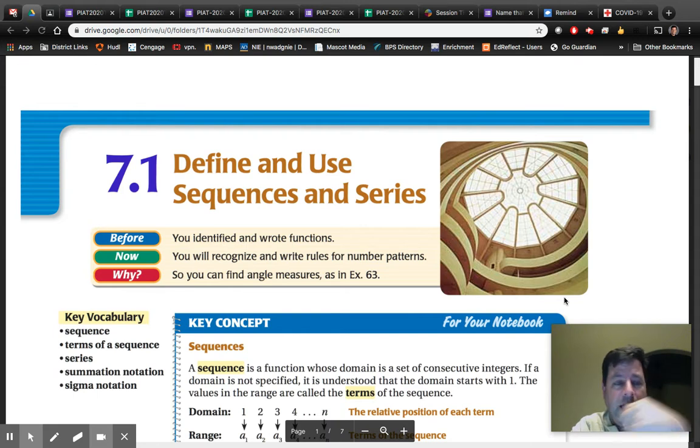You can see by the title here, define and use sequences and series. A sequence is just what you might think it would be. It's sequential. And then a series is like a sequence, except with a series we're just going to add it up. That's our plan for this chapter right now.